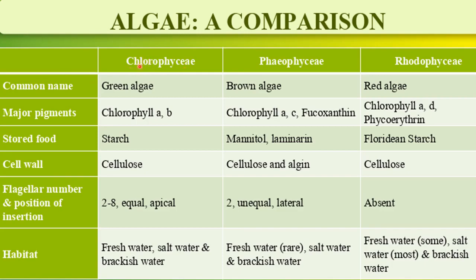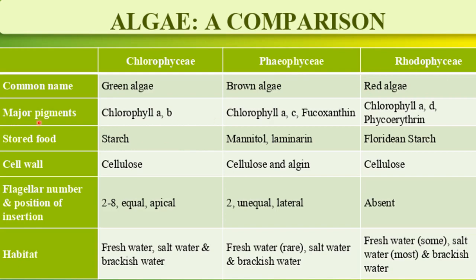Here the word chloro means chlorophyll, and you know the color of chlorophyll is green. That's why this chloro word is representing chlorophyll, that is for green color, and phyce is algae. That's why the color of these algae is green. So these are green algae. Then Phaeophyceae is for the brown algae. Here the word phaeo is for one of the pigments which is responsible for the brown color, and phyce means algae. So these are brown algae. Then Rhodophyceae means red algae.